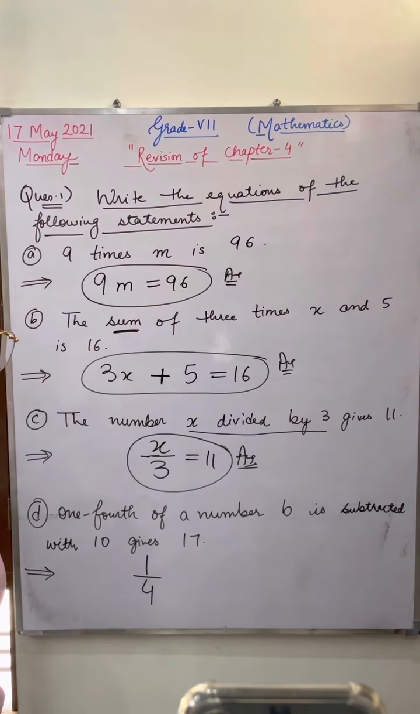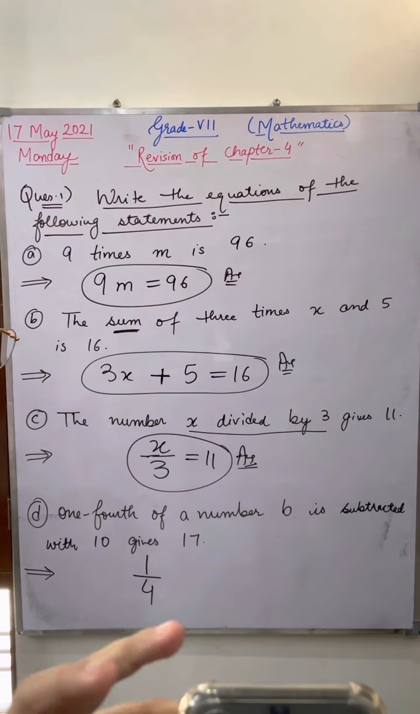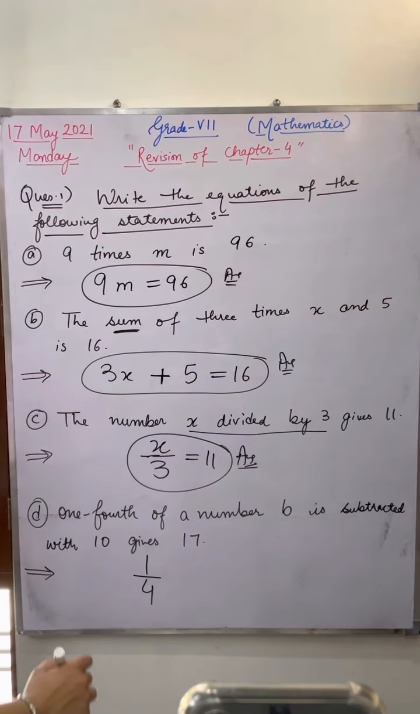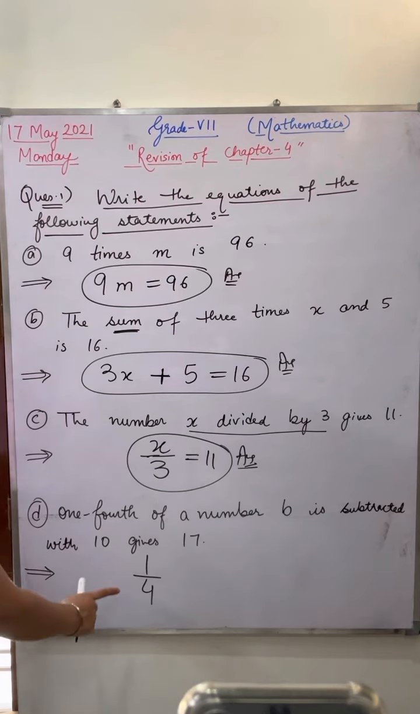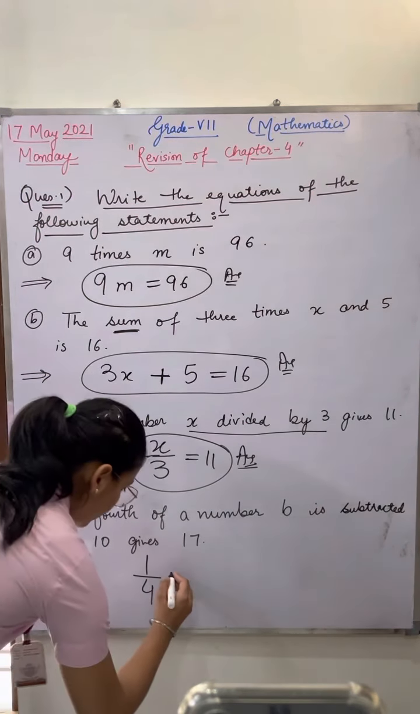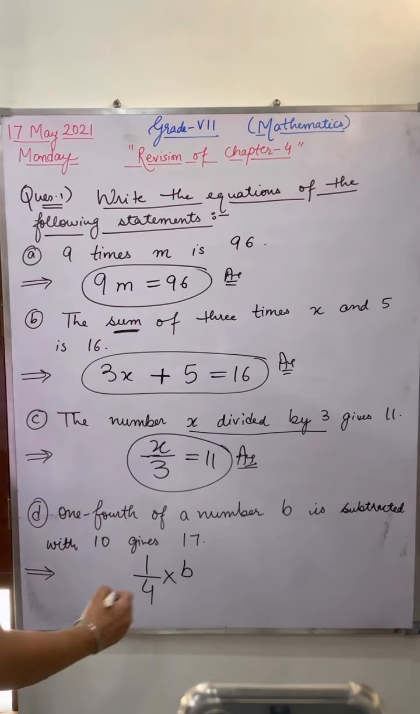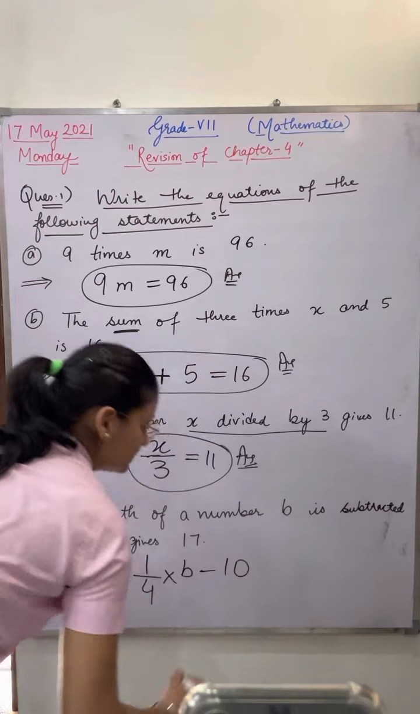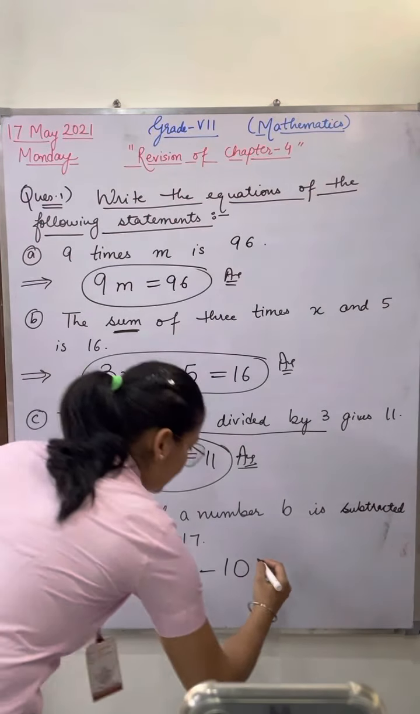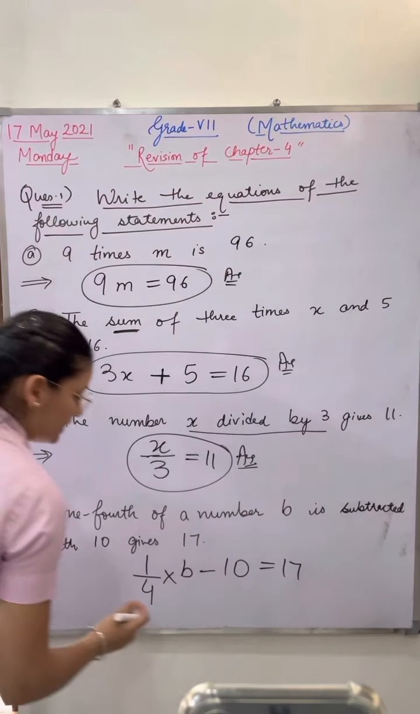Just wait. Kashish, you give me the answer. Quickly. Good morning, ma'am. Good morning, Kashish. Give me the answer. 1/4 multiplied by b, minus 10, is equal to 17. Okay. Yes, it is correct.